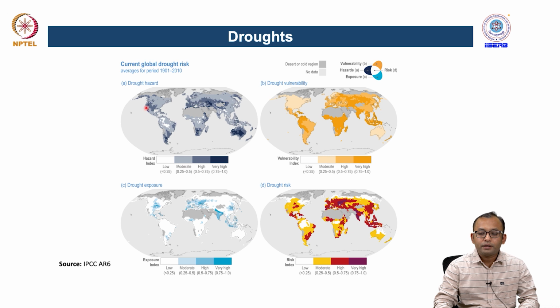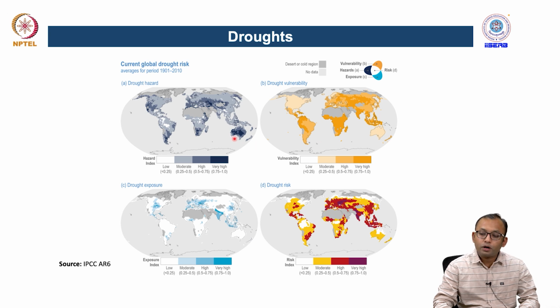Here, this map is showing the drought hazard map for different countries. This is the drought exposure map, and then this is the drought vulnerability and the risk map. If you compare the drought hazard map and look at the Indian region, the hazard is not that much, but the drought risk is very high, which means the exposure and vulnerability of the Indian region is very high. Therefore, the risk is significantly higher than in other regions of the world.